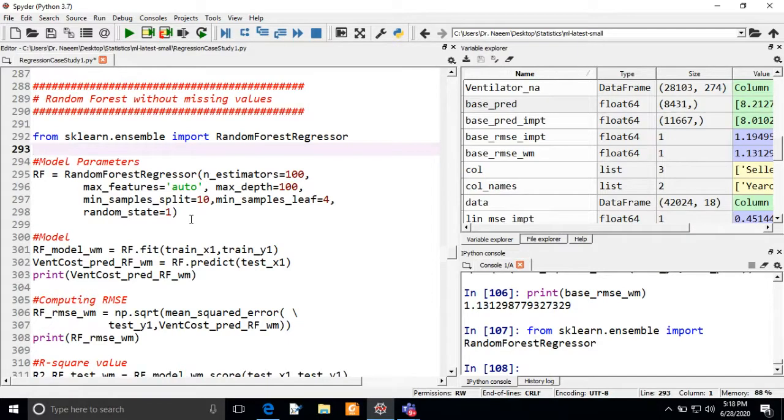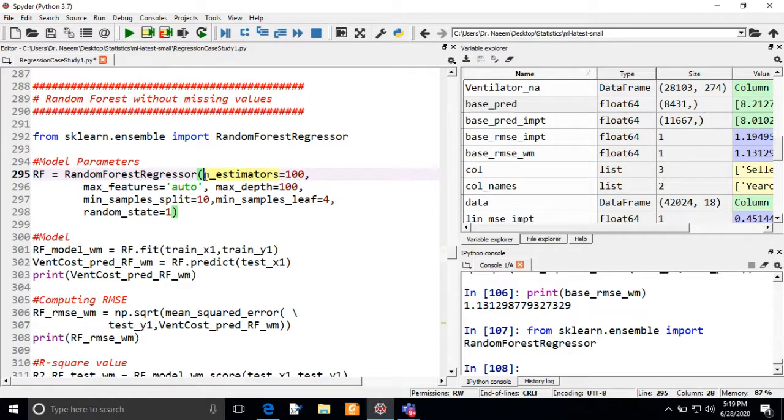Now I will take the RandomForestRegressor function, and with this function I will create one instance, rf, and let me explain what the input parameters for this function are. n_estimators is the number of trees, because the random forest is basically a forest of trees, and it tells us the number of trees in our forest.